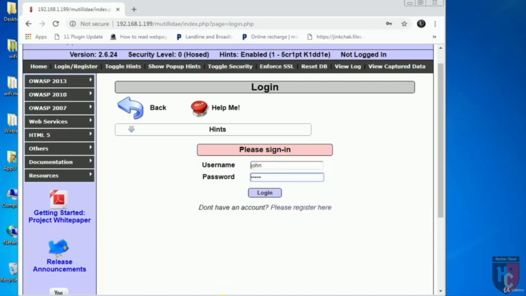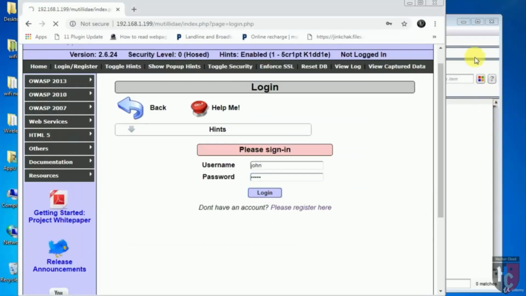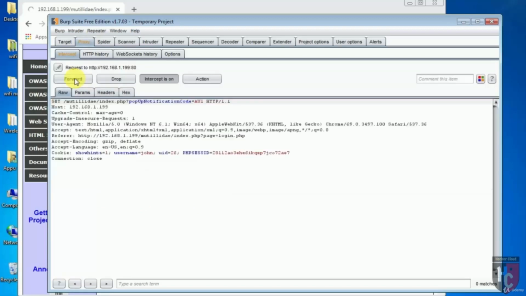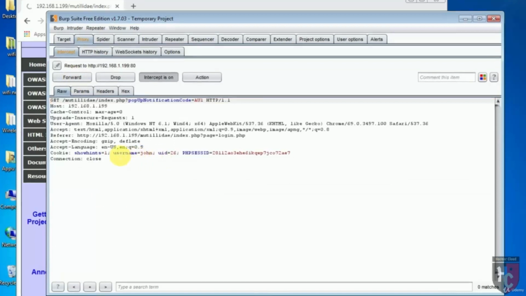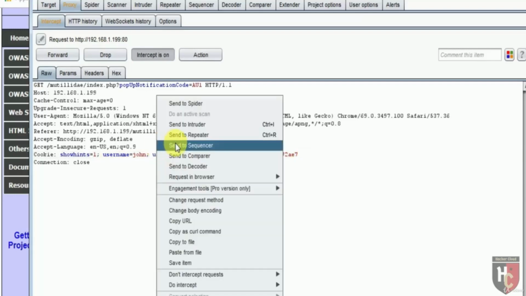Let's turn on my intercept proxy. Hit enter. Here you can see in the proxy tab the POST data parameters. Hit forward. Here you can see that cookies can be viewed in the Cookie header: username as John, user ID as 26, and so on. Now we can try to find vulnerabilities in each individual cookie one by one. For this cookie vulnerability investigation, I will use the Repeater tool. So let's send this request to Repeater.